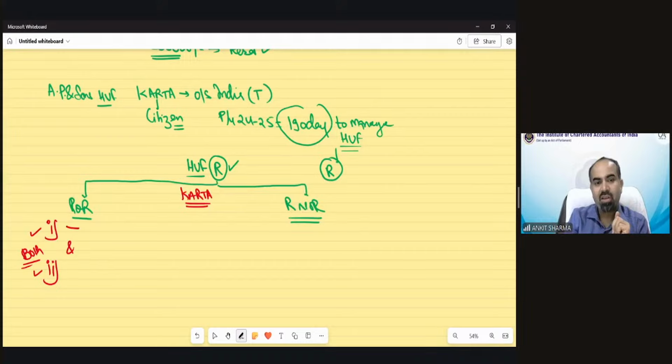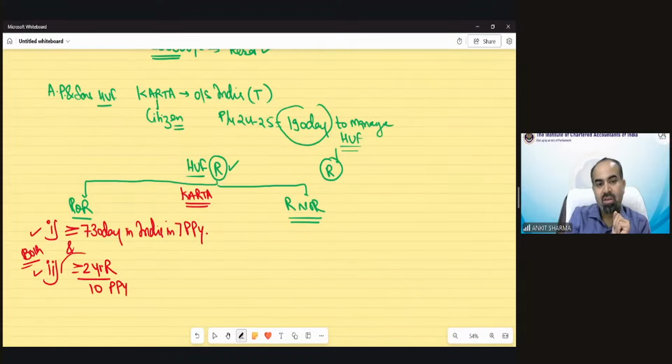The first condition is he must be in India for 730 days or more in the 7 preceding previous years. And the second condition is he must be resident in India for at least 2 years out of the 10 preceding previous years. If the first and second conditions are both fulfilled, then ROR, otherwise RNOR. So we are checking the first condition first.